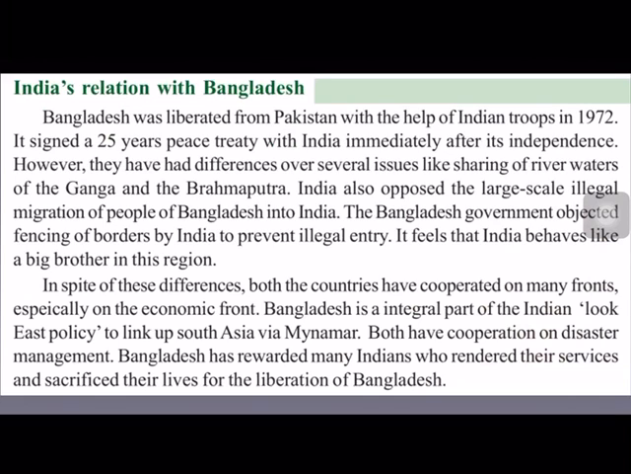Bangladesh has rewarded many Indians who rendered their services and sacrificed their lives for the liberation of Bangladesh. Because I told you, Indira Gandhi's government supported fully this Bangladesh cause. And India fought on behalf of Bangladesh with Pakistan, and India won the war. And after that only Bangladesh was formed as an independent state. And all those Indian soldiers who rendered their services and sacrificed their lives in the liberation movement of Bangladesh were rewarded by the Bangladesh government.